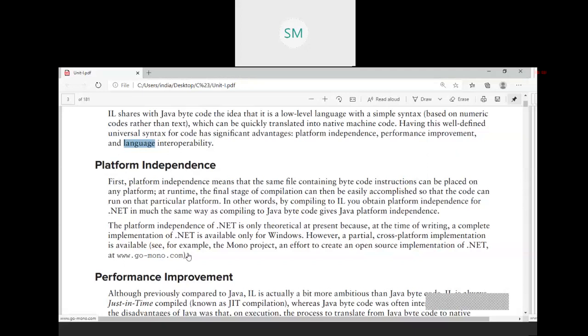But Java does not fully support the feature of platform independence.